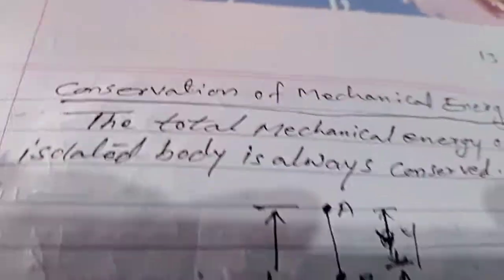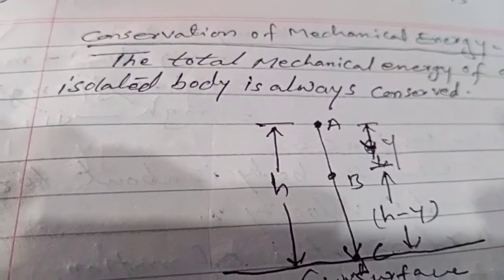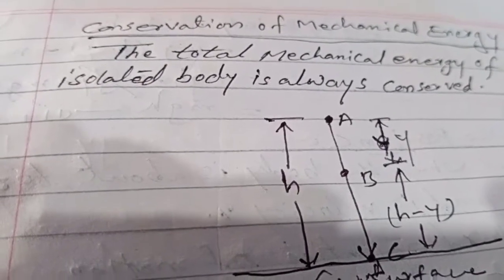Now next, conservation of mechanical energy. The total mechanical energy of an isolated body at any point is always constant. The body is moving from A to C. A is the topmost position, C is the ground position, and B is an intermediate position. For example, A is the third floor, B is the second floor, and C is the ground floor. A to C is the height h, A to B is the height y, and B to C is the remaining height h minus y.